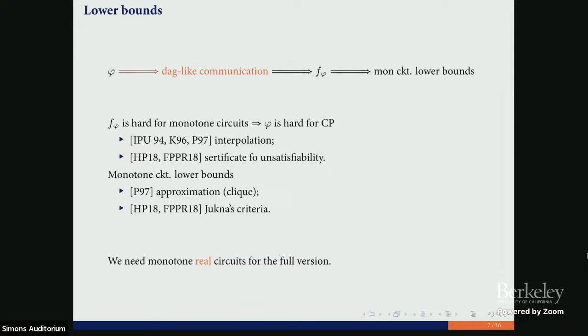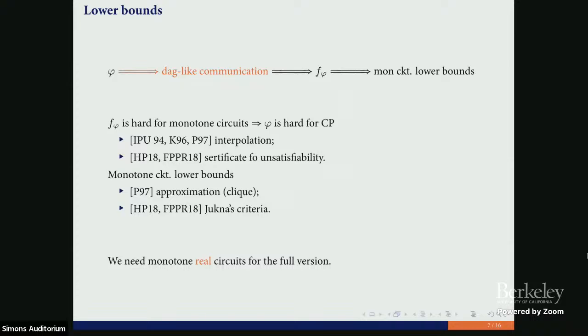Okay, what are we going to do now? In fact, in all of these papers, there is some intermediate step. It is either implicit or explicit, but in all of these papers, it was used in some sense. We have a reduction from our formulas to some communication problem for a non-standard model, the so-called DAG-like communication model.